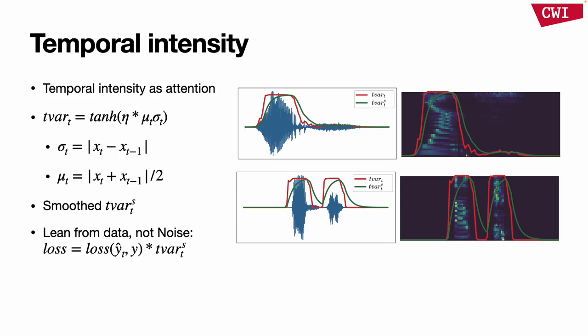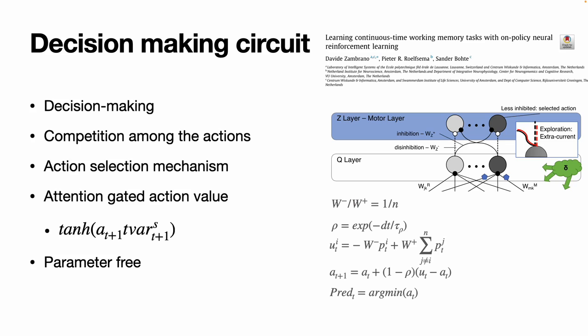Here we show the temporal intensity measurement on two keyword samples and the corresponding MFCC representation. In the samples, we see that both measurements map close to the envelope of the signal. When training on such a pre-segmented sample, the neural network ideally only learns from the data, not from silence or noise. To achieve this, we introduce an instantaneous temporal intensity gated loss function. As the temporal intensity calculates an envelope of the signal, this loss helps the network learn primarily from the actual signal data, not from the noise.